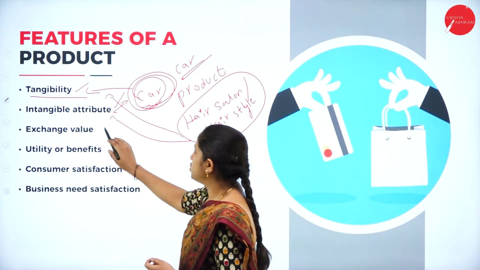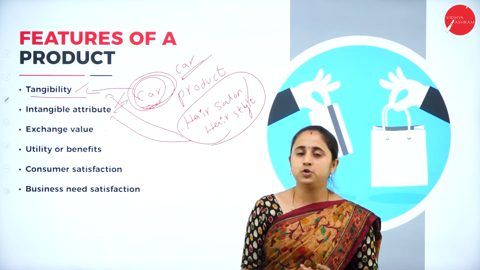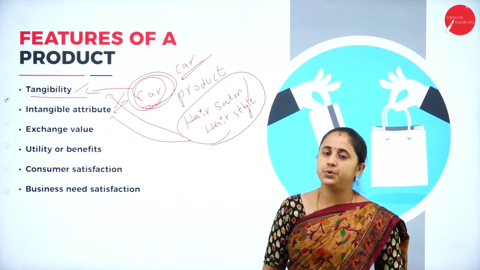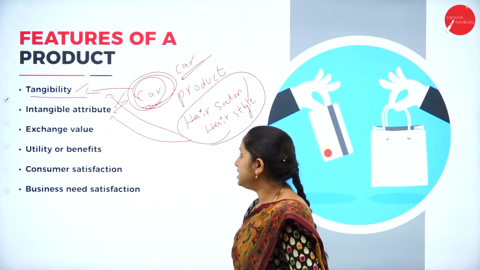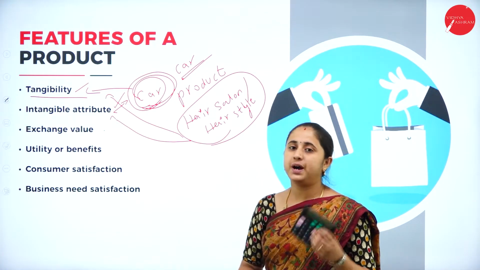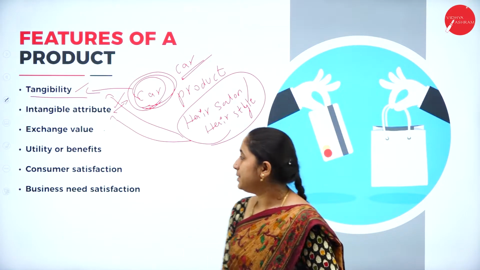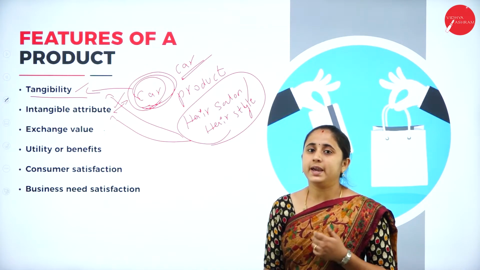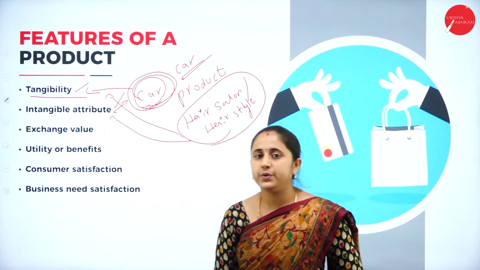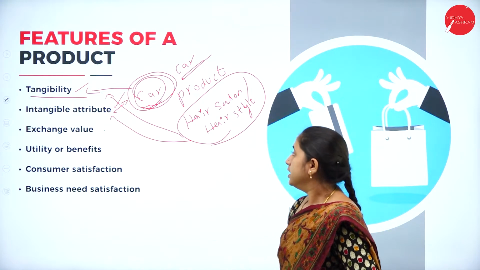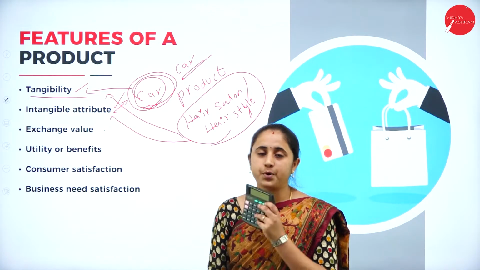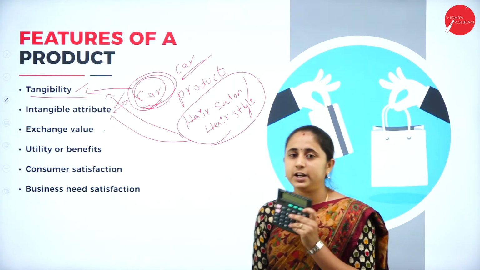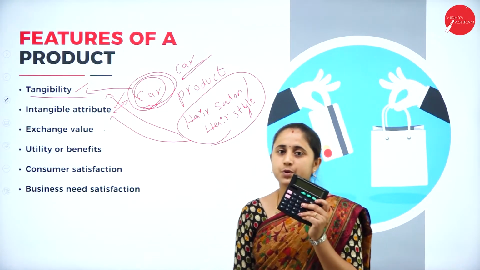Next, exchange value. Exchange value means your product should have some economic value for the exchange between the buyers and sellers. For example, if you are going to purchase a calculator, it should have some economic value. If the price for this product is 1000 rupees, will the customer agree to pay you 1000 rupees for this product?